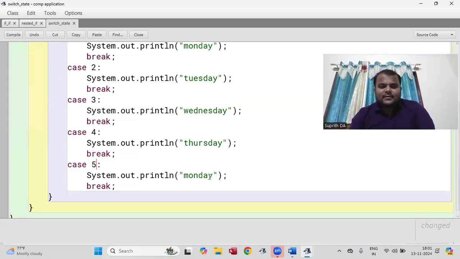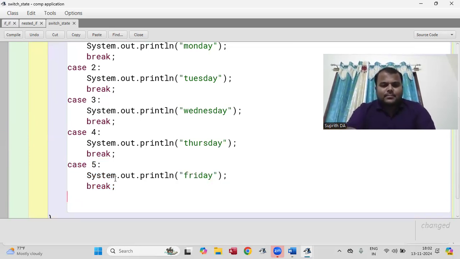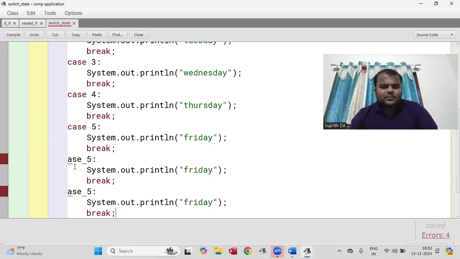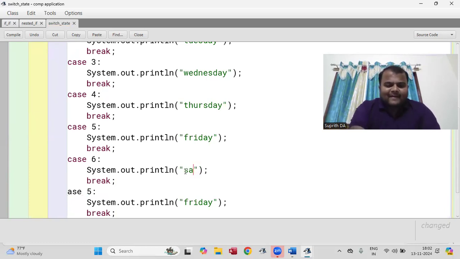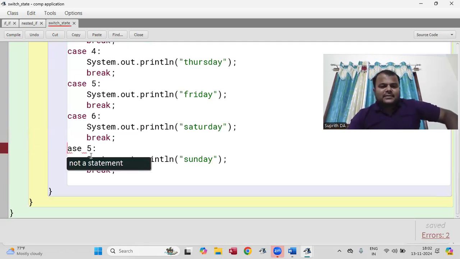Next the fifth day is Friday, the day before Saturday. Jolly day. Sixth, Saturday. Saturday is a half day, right? And the jolly day is Sunday.